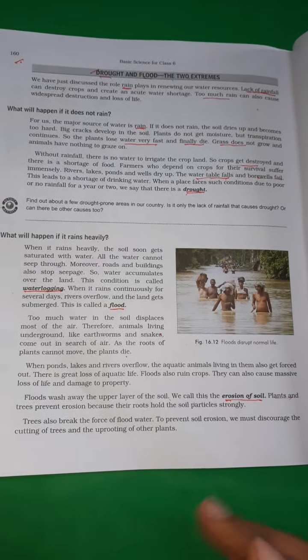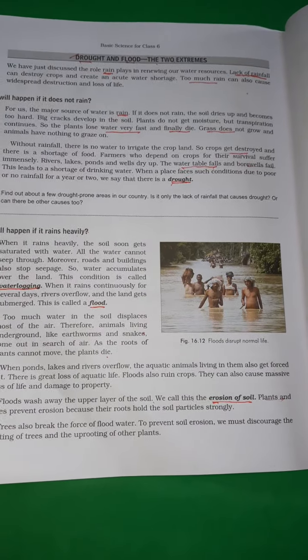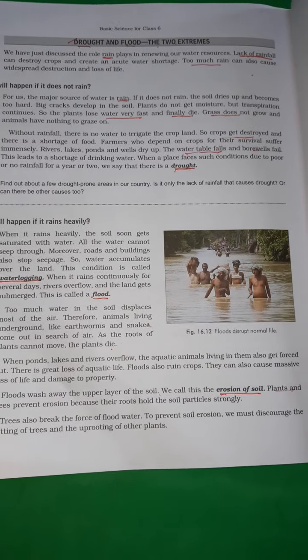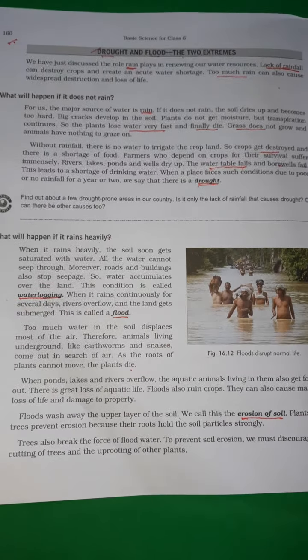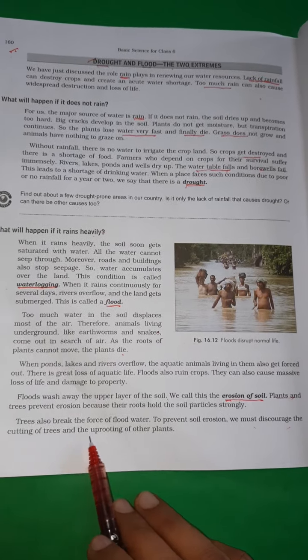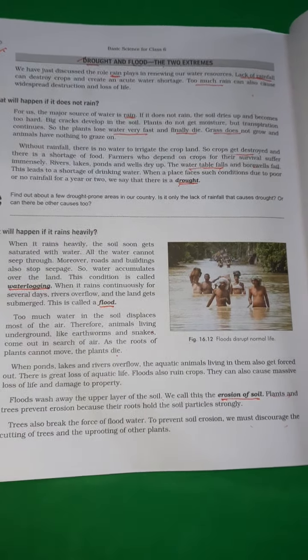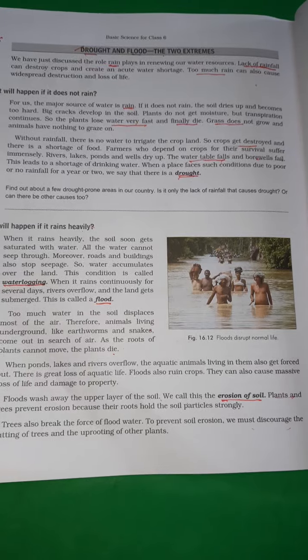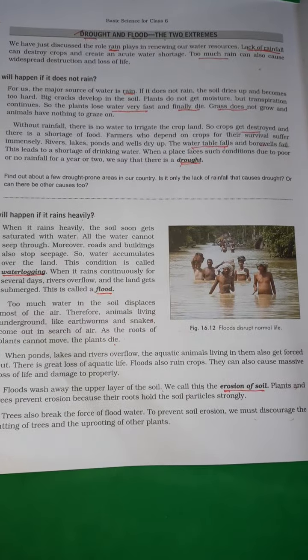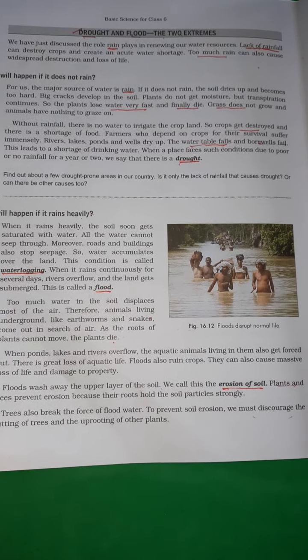So trees also break the force of flood water. When a large amount of water is coming toward us in a flood, who can stop it? Trees. They have the power to stop that water. So to prevent soil erosion we must discourage the cutting of trees and uprooting of other plants. If we want to save the soil from erosion, it means we need to grow more and more trees so that we can remove the possibility of soil erosion.